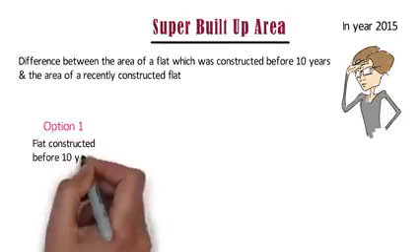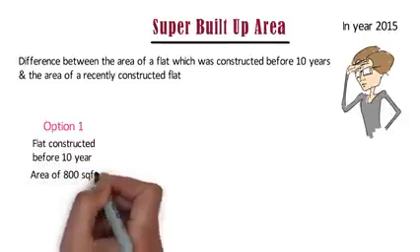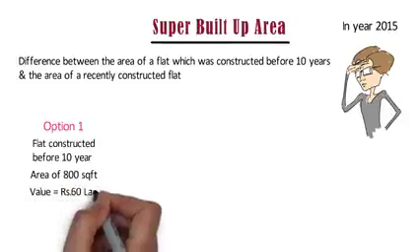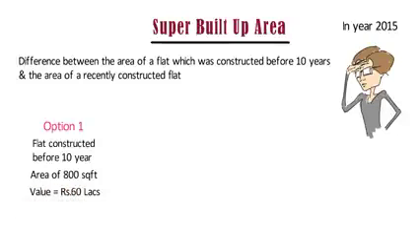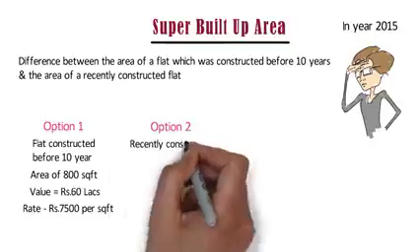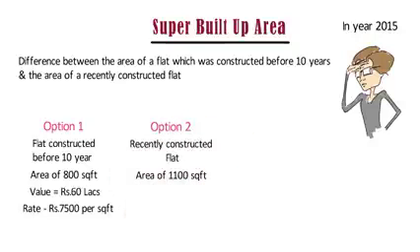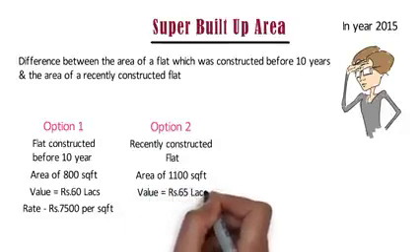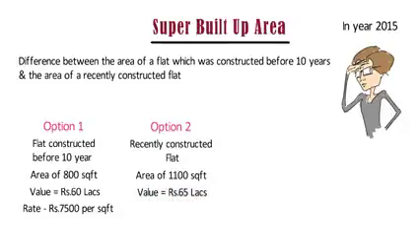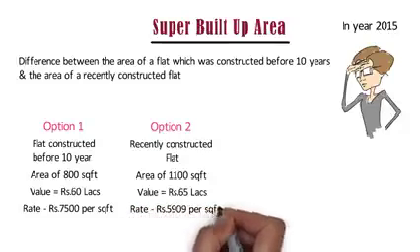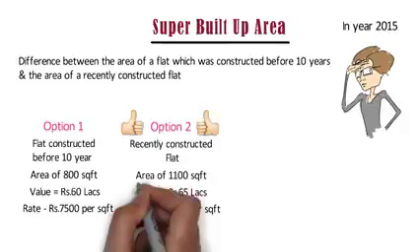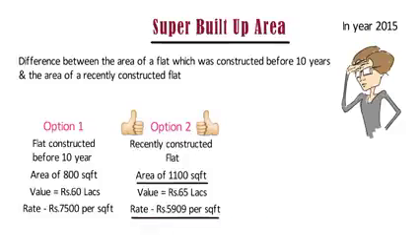The flat which was constructed before 10 years has the area of 800 square feet and its value was 60 lakh rupees. Its per square feet rate will be 60 lakh divided by 800 is equal to 7500 rupees per square feet. Option 2. A recently constructed flat that has the area of 1100 square feet and the price was 65 lakh rupees. Its per square feet rate will be 65 lakh divided by 1100 is equal to 5909 rupees per square feet. Here you will say that option 2 is better than option 1 because the area is more and rate per square feet is less.